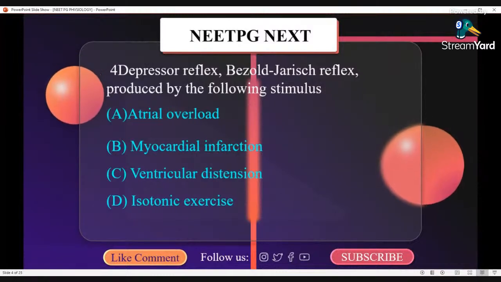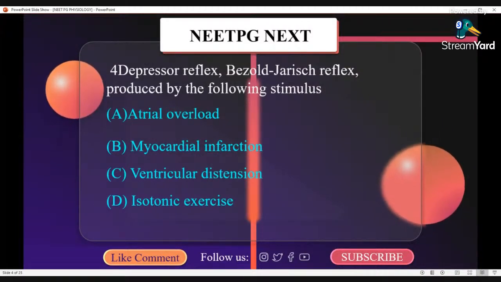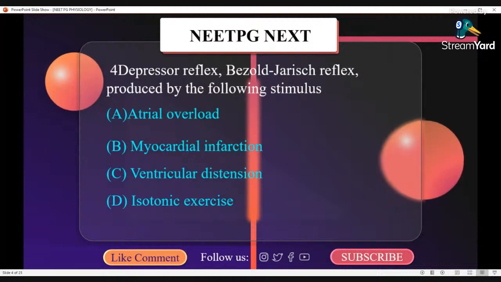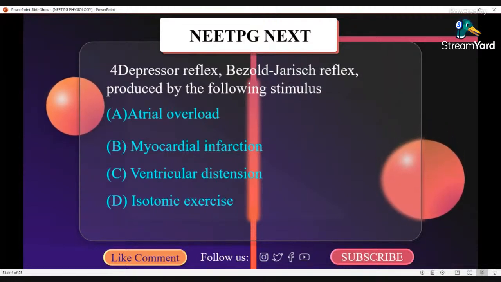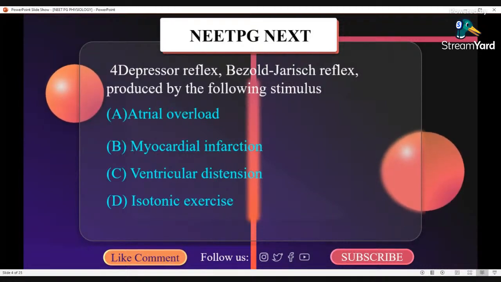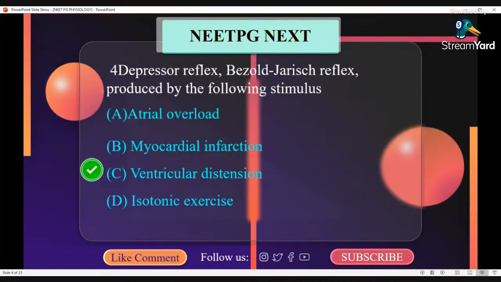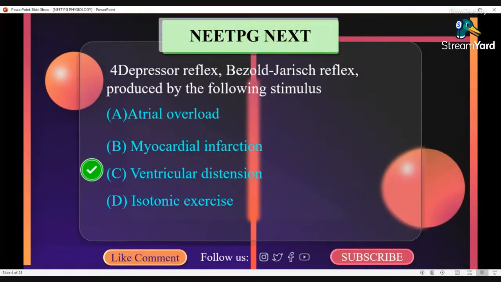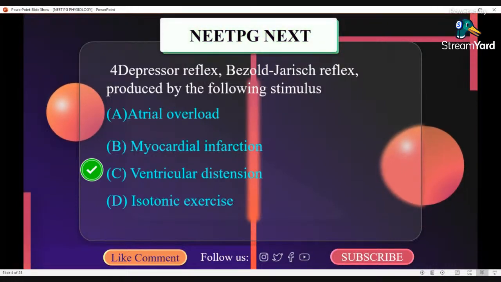Depressor reflex, Bezold-Jarisch reflex is produced by which stimulus? The correct option here is ventricular distension. Ventricular distension can produce a powerful depressor reflex called the Bezold-Jarisch reflex.